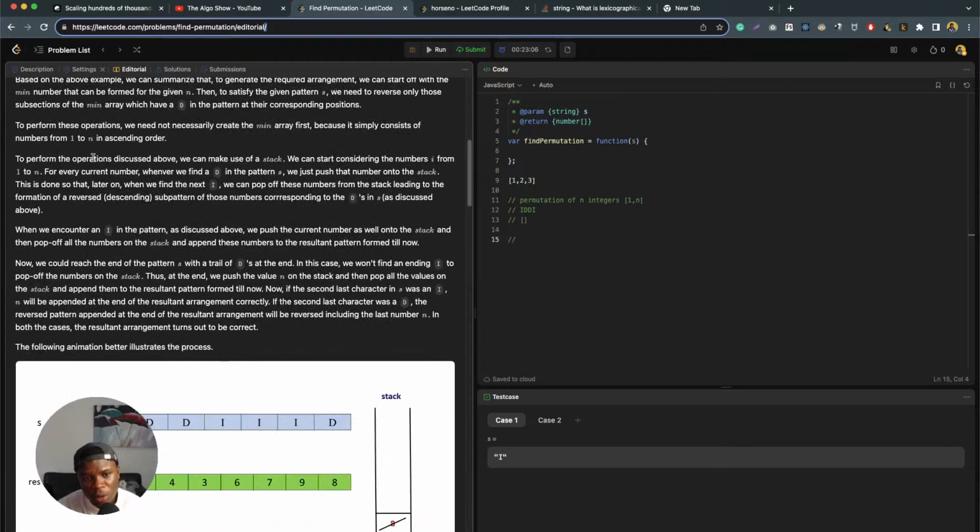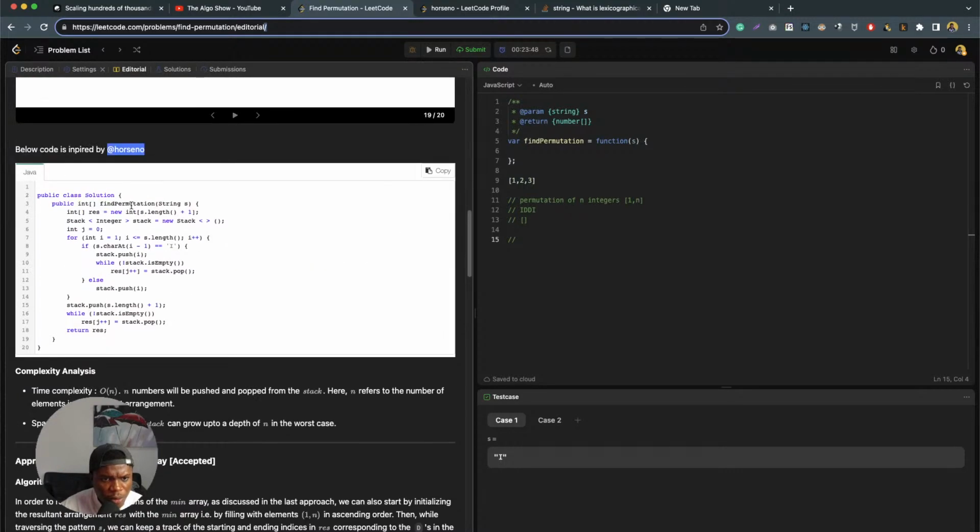To perform the operations discussed above, we can make use of a stack. We can start considering numbers i from 1 to n. For every current number, whenever we find a D in the pattern, we just push that number onto the stack. This is done so later when we find an I, we can pop off all these numbers from the stack, leading to the formation of a reverse sub pattern of those numbers corresponding to the D's. So when we encounter I in the pattern, we push the current number as well onto the stack, and then pop off all the numbers in the stack and append these numbers to the resulting pattern.